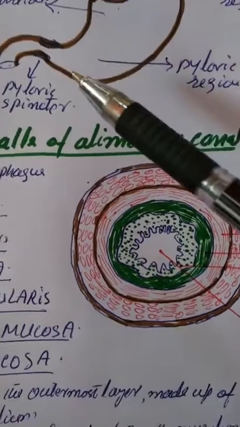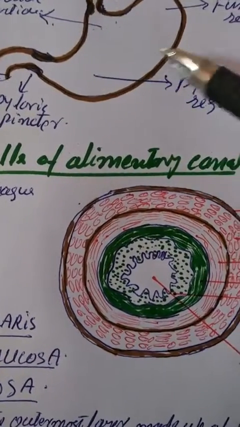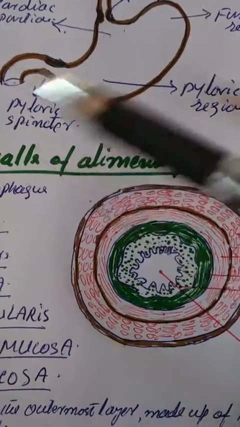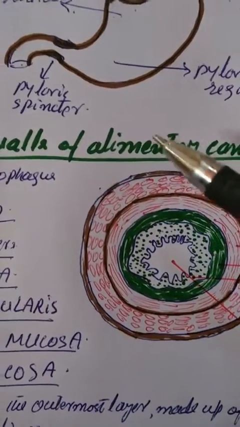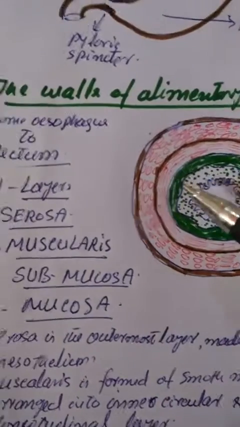Now, the walls of the alimentary canal from esophagus to rectum consist of four different layers, as depicted in this sketch.